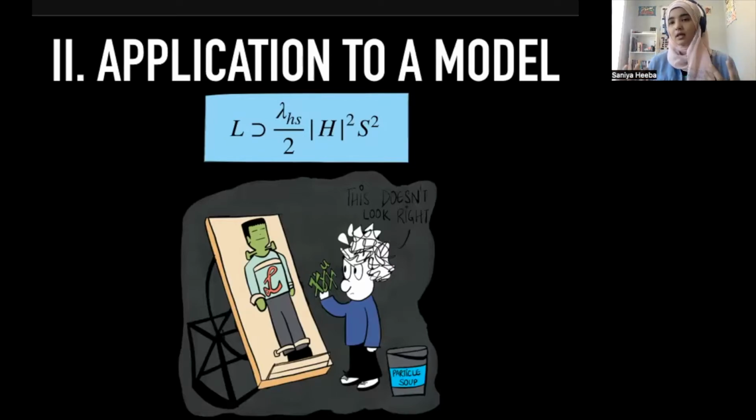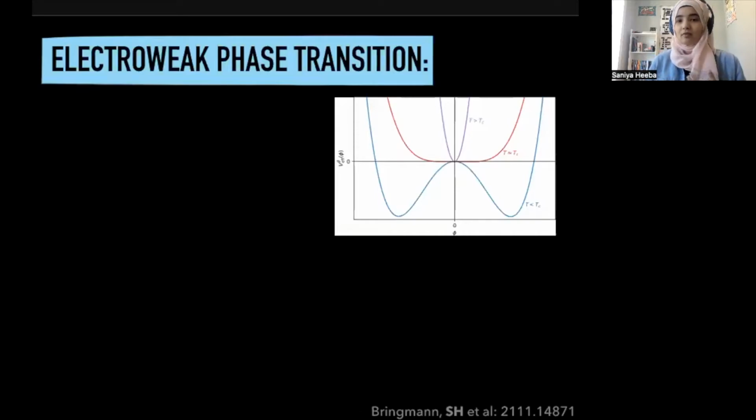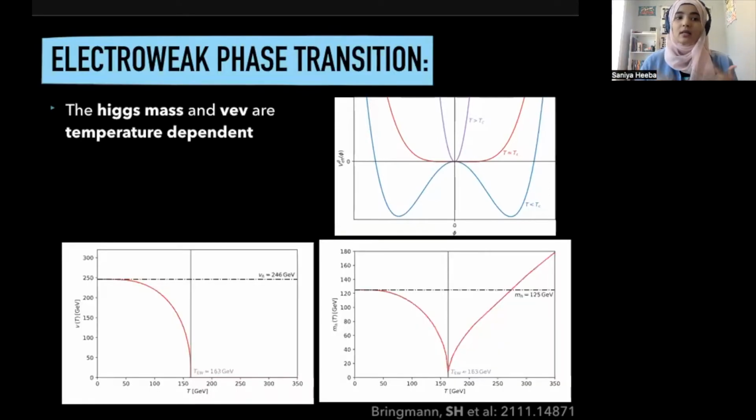When you think about the Higgs, one of the things that's interesting about it is the electroweak phase transition. Essentially, in the early universe, the Higgs potential went from being symmetric to being this Mexican hat shape, and this basically gave all the particles their masses, et cetera. It's the usual story. But the important point is that the Higgs mass and vev themselves, which we're used to considering as constant quantities, are actually not constant, but a function of temperature. And this is what is shown in the plots on the bottom of the screen.